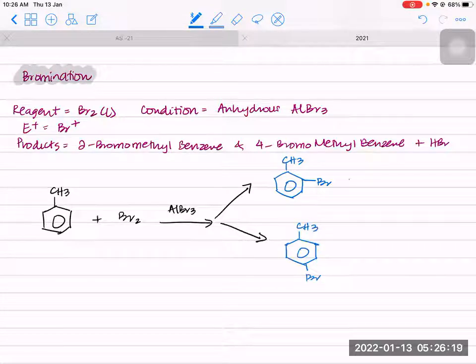Clear? Plus HBr. So you either get 2-bromomethylbenzene because methyl is an electron donating group, or 4-bromomethylbenzene.